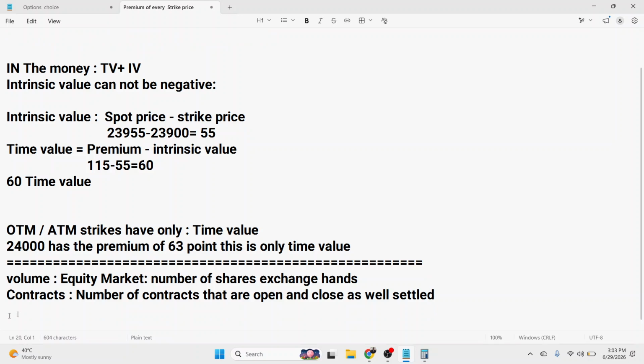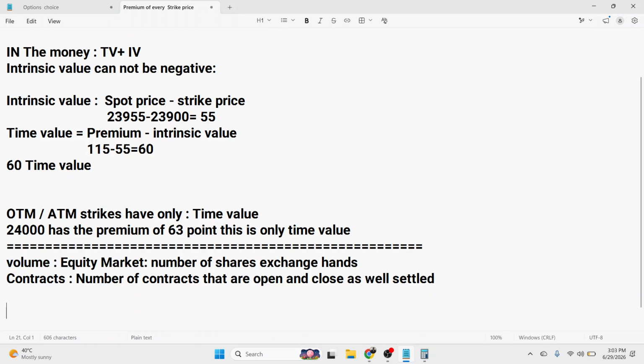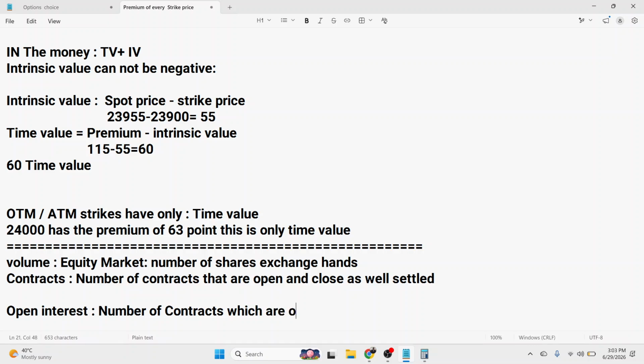Okay, that is known as the volume. And open interest means the number of contracts which are open but not settled yet.